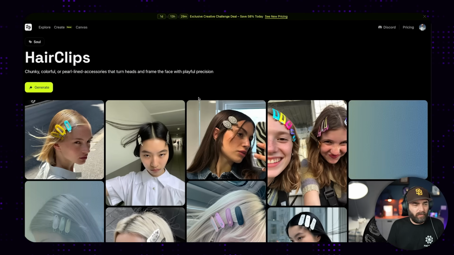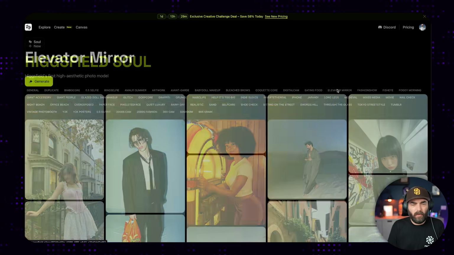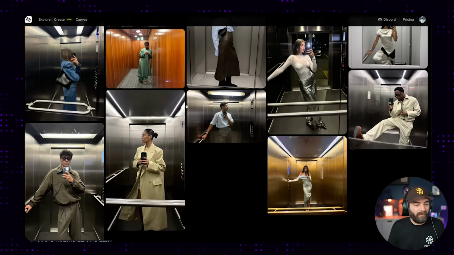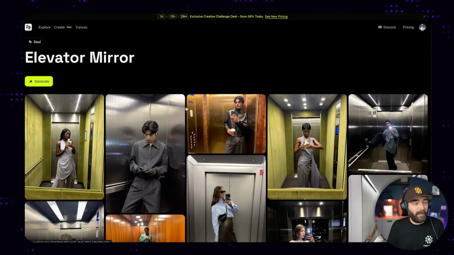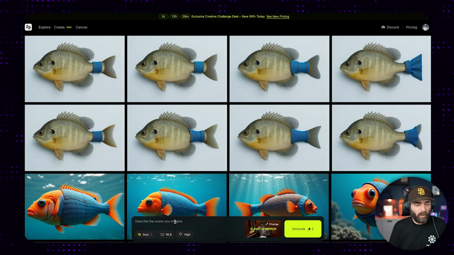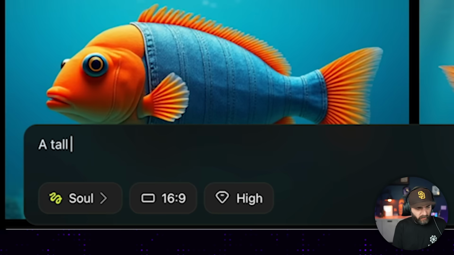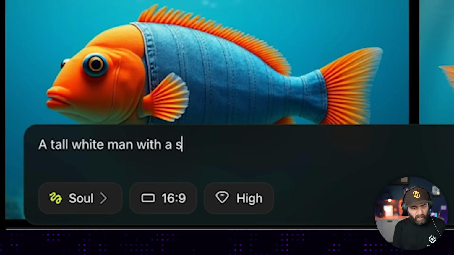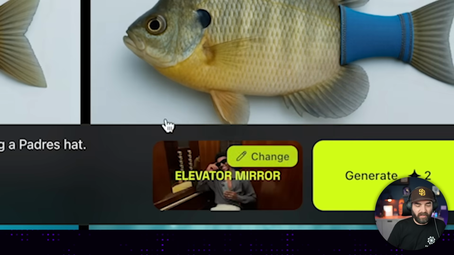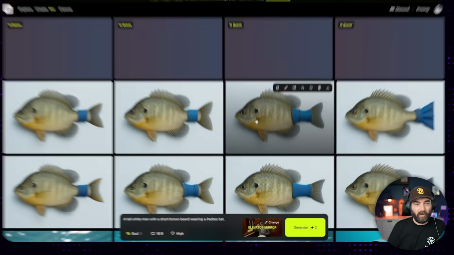Things like hair clips, where it took an image and put hair clips on it, or elevator mirror selfies, where it took images and made them into elevator mirror selfies. But as you can see, the image is ultra realistic. Let's go ahead and generate, and it appears to be only text to image at the moment. So let's do a tall white man with a short brown beard wearing a Padres hat. And let's generate that. I'm also still on this elevator mirror version here. So it should be a white dude with a beard wearing a Padre hat, but in an elevator mirror.